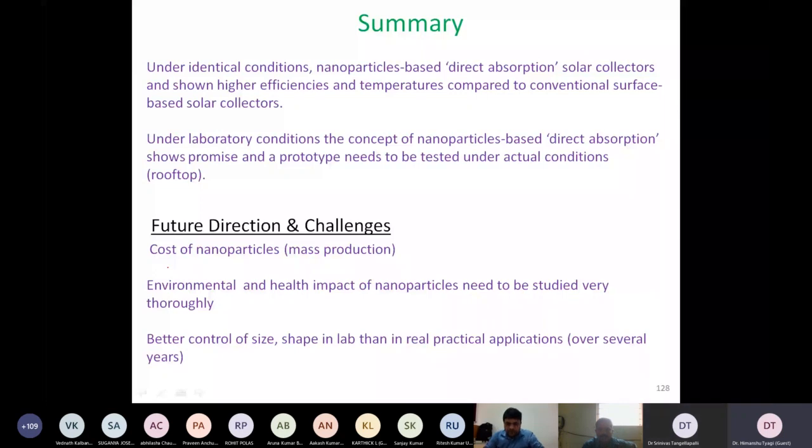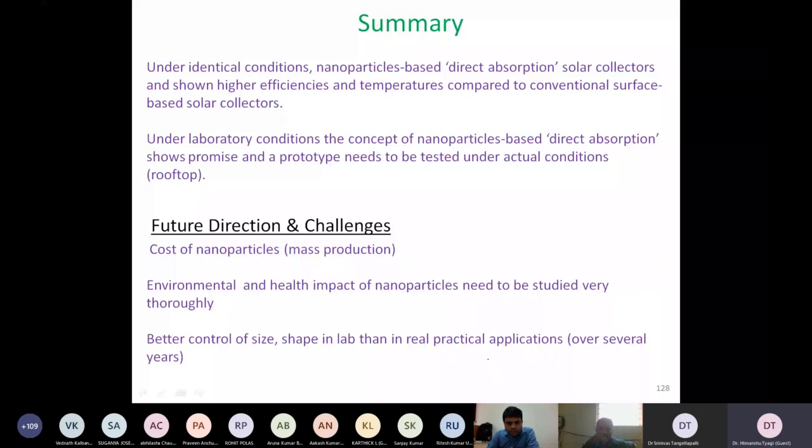One is the cost of nanoparticles. Then there are studies showing that environmental and health impact need to be studied. And there could be some issues with practical applications, where the nanoparticles may coagulate together and then try to sink. These are some challenges we are still facing in our lab. So it is not near the commercialization stage right now. It needs more work, but we are not disheartened. We are continuing to work on it.